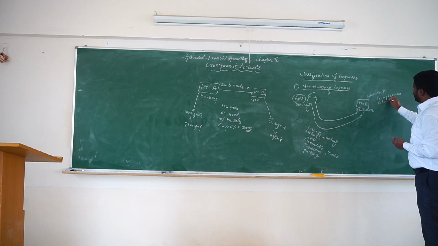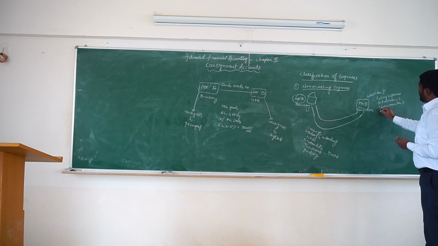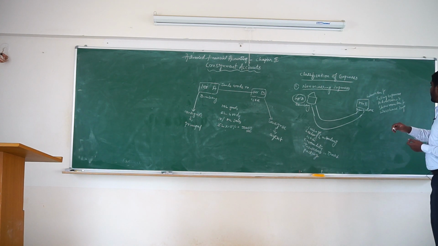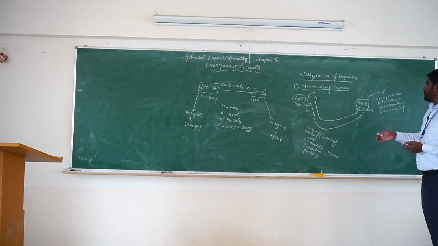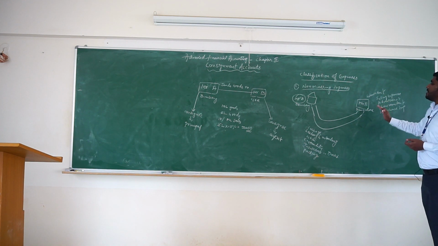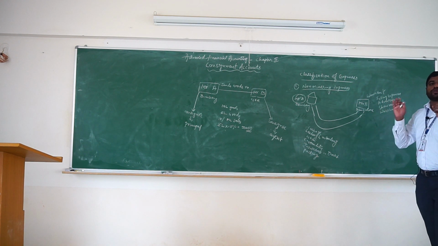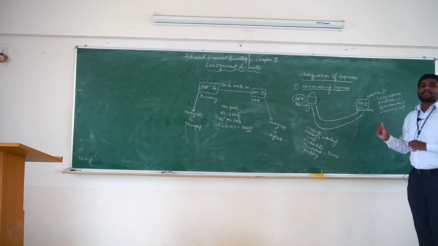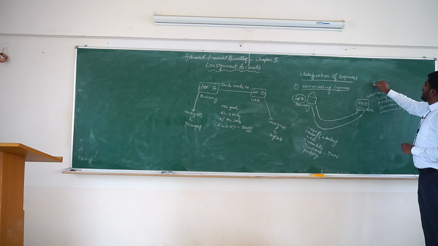advertisement, showroom rent, warehouse expenses, and salesman salary and commission. So these are the expenses which are incurred after the goods reach the place of consignee. Such expenses are called recurring expenses.